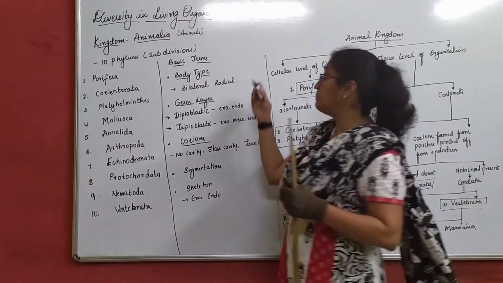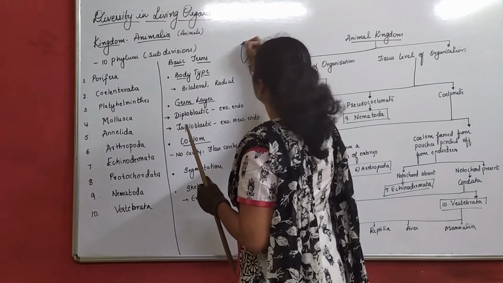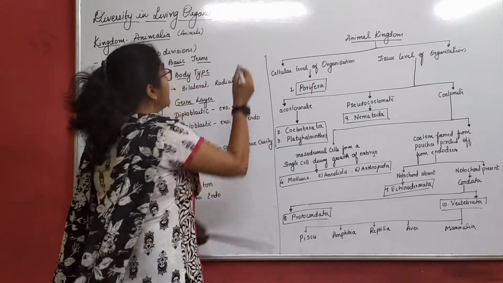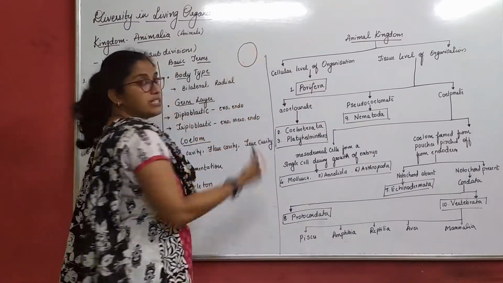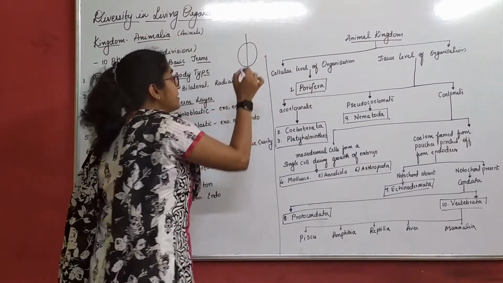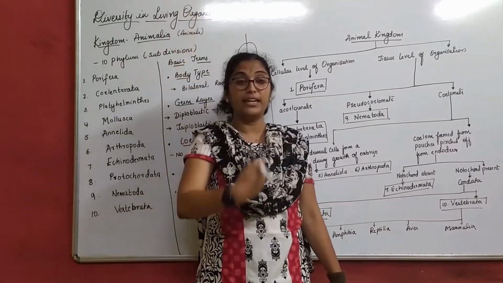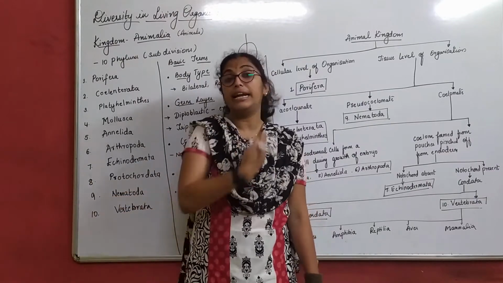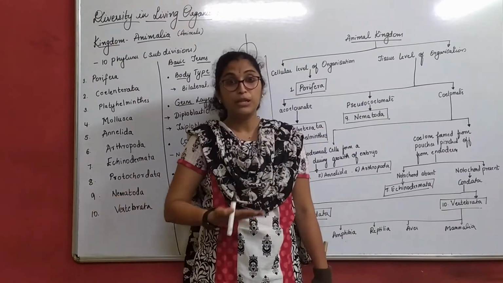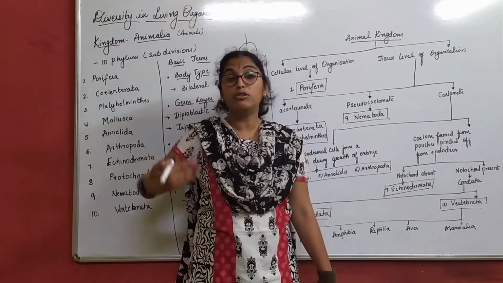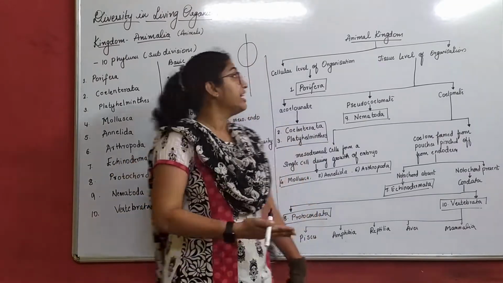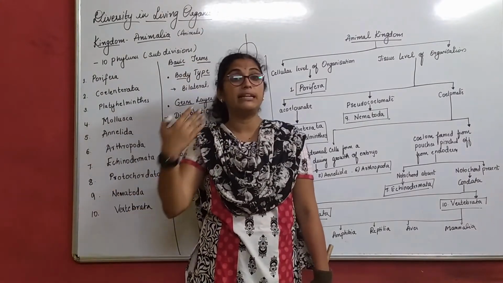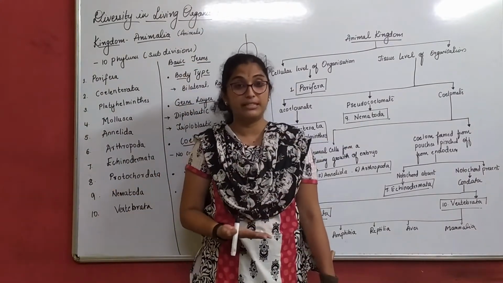Now for example, assume that this is our body. We draw a circle. If I divide it exactly into half, I get exactly one half on the other side and another half on this side, right? If I divide it in this way, I do not get equal parts. But if I divide it this way, I get equal parts on my right side and equal part on my left hand side, right?